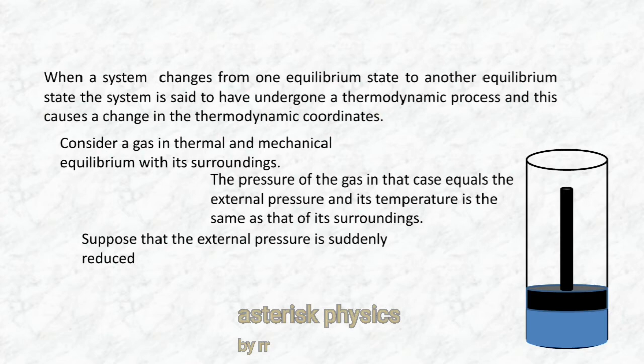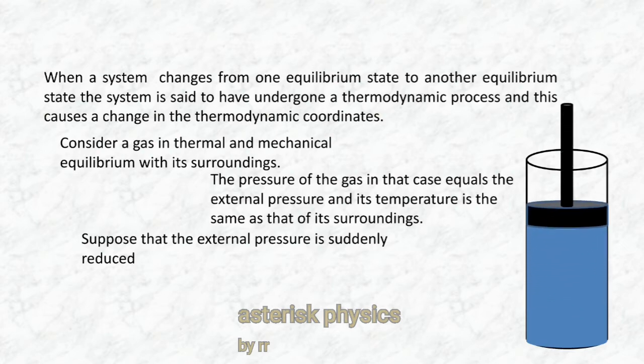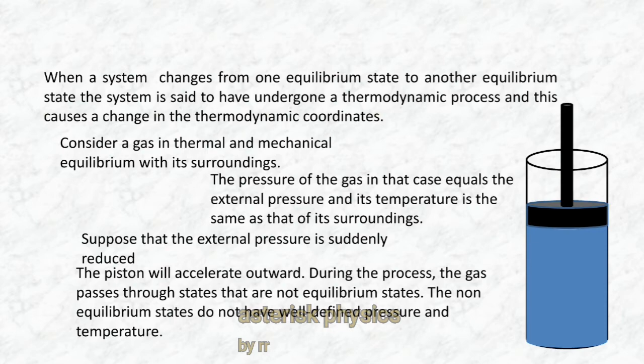Then what will happen? There the pressure will change. The pressure of the gas will be more than that of the surroundings. So the gas expands suddenly and it pushes the piston outward with certain acceleration. So the piston will accelerate outward. During the process, the gas passes through states that are not equilibrium states. That is, in between the final state and the initial state, the gas passes through so many intermediate states. Since this process is so fast, those intermediate states are not equilibrium states.